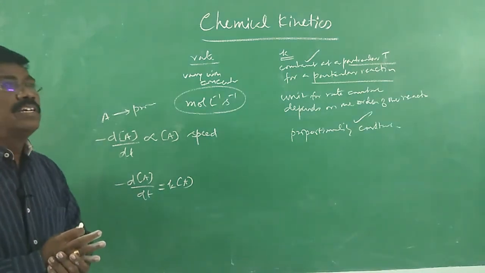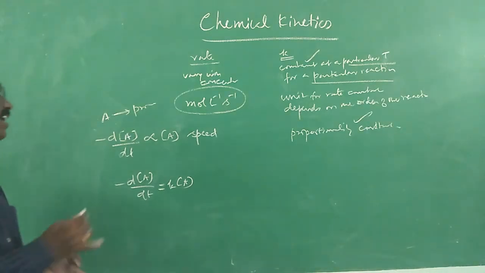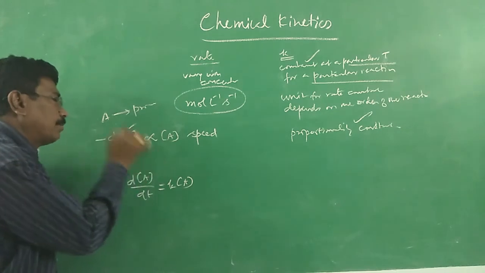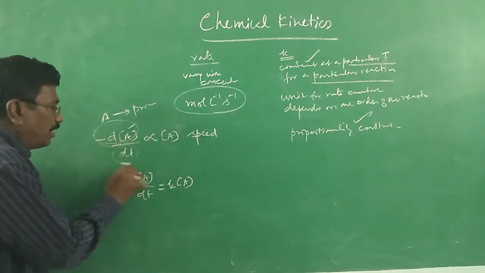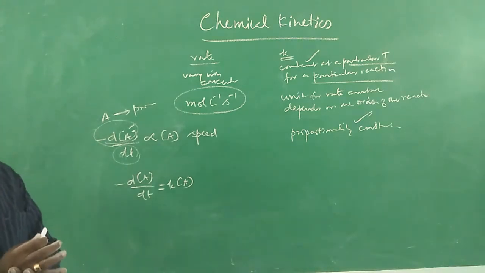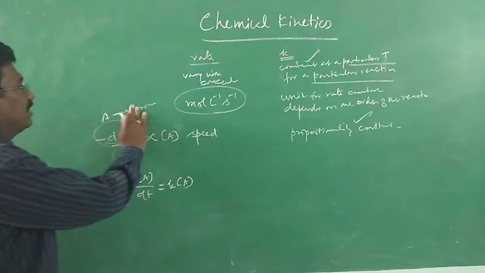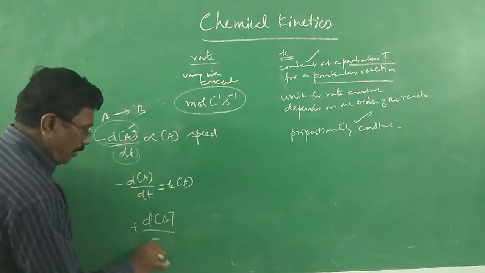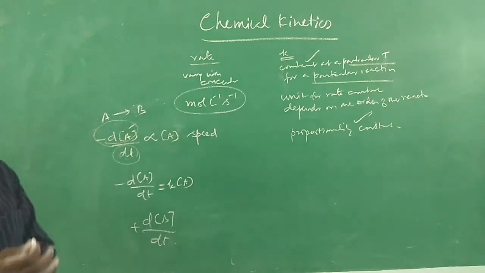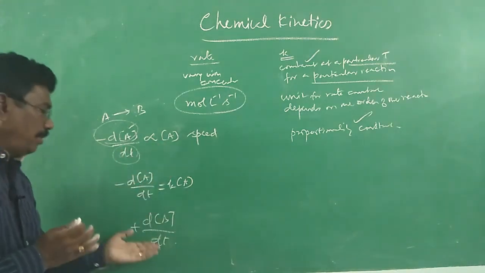Rate of reaction is the measure of decrease in concentration of the reactant per unit time. Likewise, we find out rate. Sometimes if A gives B, it can also be plus d[B] by dt, a measure of increase in concentration per unit time.